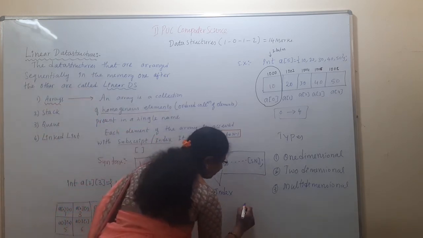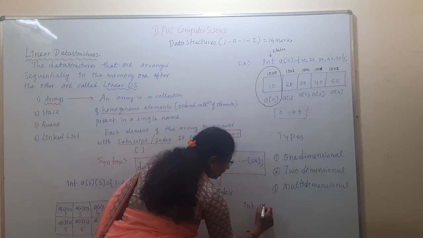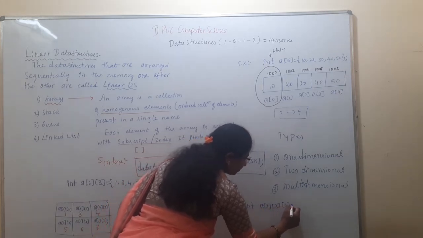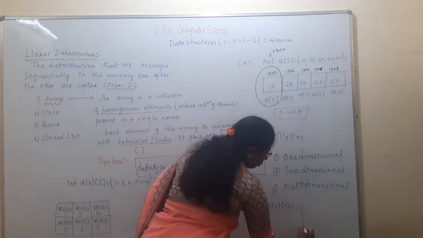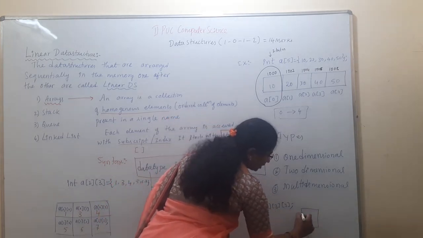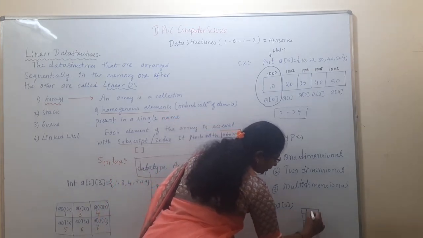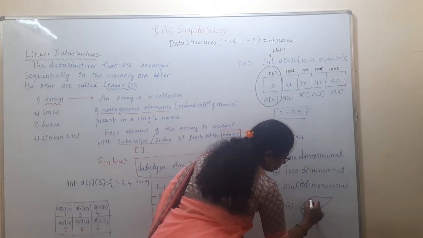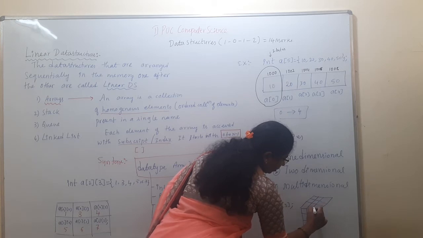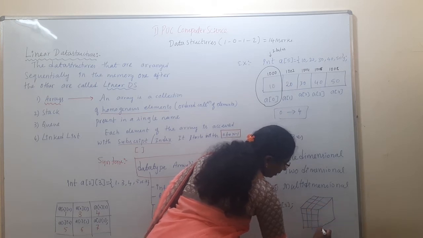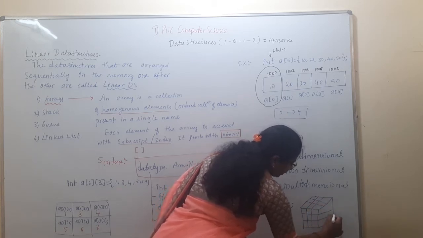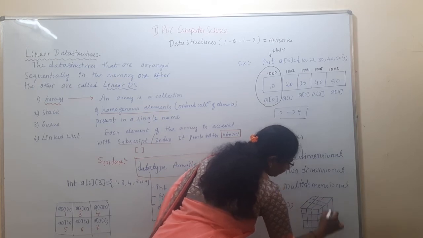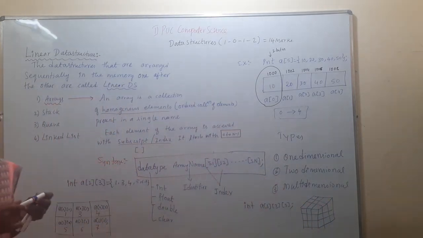Example: int A of 3, 3, 3. This is stored in one direction with 3 rows and 3 columns, then another direction with 3 rows and 3 columns, and similarly one more direction with 3 rows and 3 columns. So that is the representation of a multi-dimensional array.